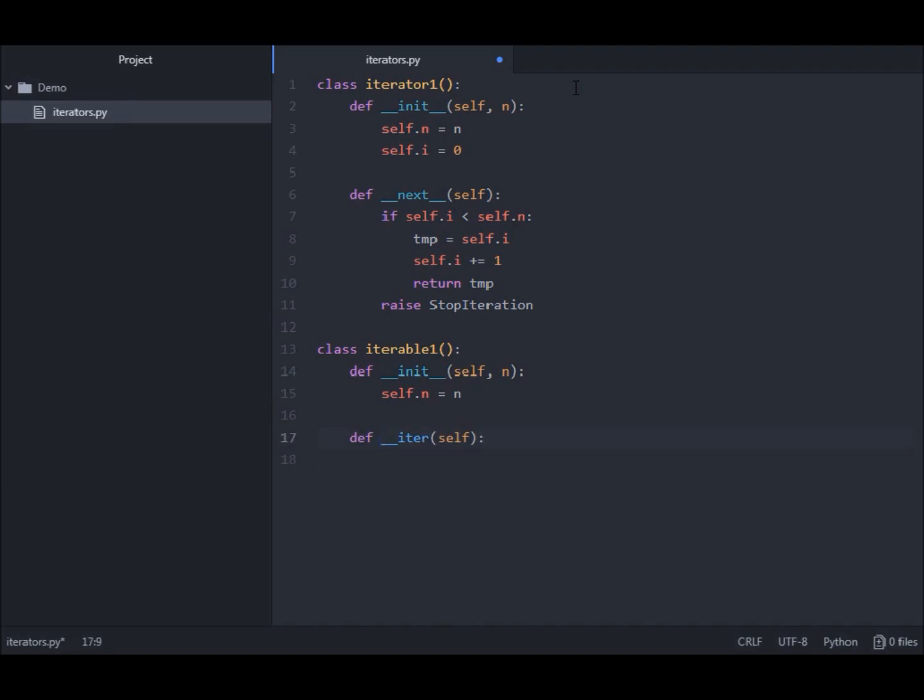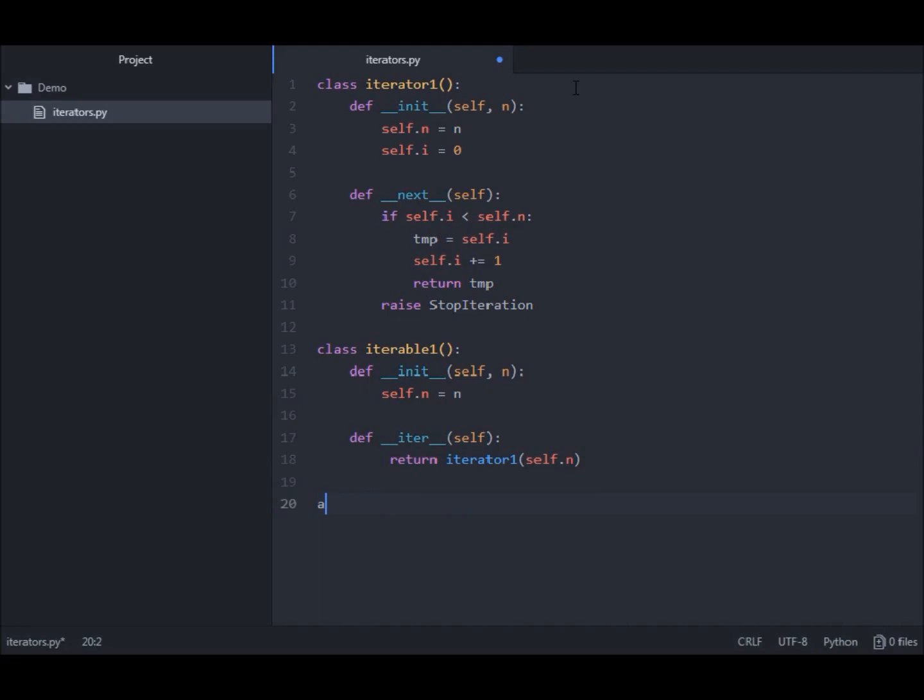The dunder iter method is called every time you use the function iter. It calls the dunder iter method of the specific object you have as an argument, and it always returns an iterator. In our case, it is iterator 1, and its argument, since it needs an argument to instantiate it, will also be self.n. And that's the basic iterable object.